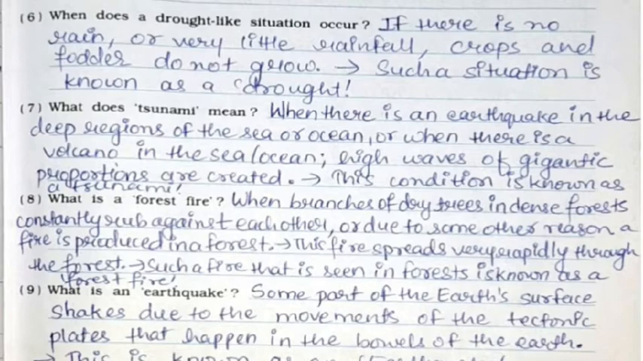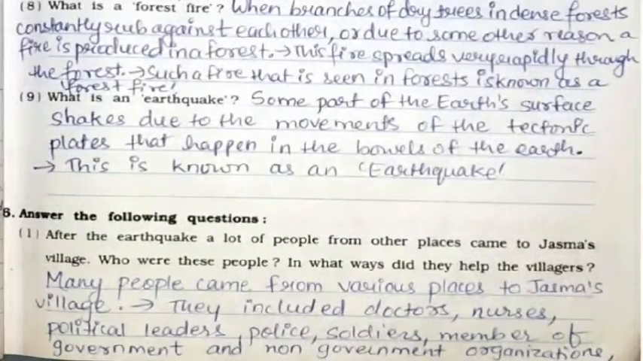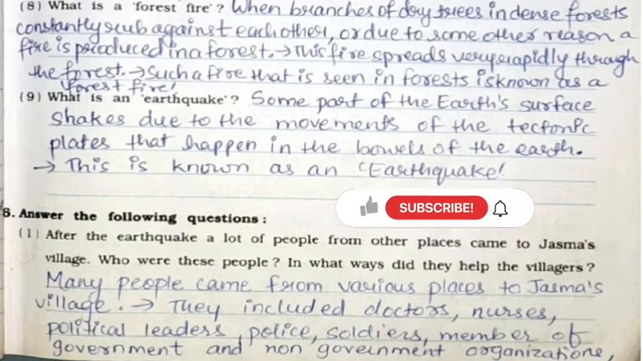Now, eighth one, what is a forest fire? When branches of dry trees in dense forest constantly rub against each other, or due to some other reason, a fire is produced in a forest. This fire spreads very rapidly through the forest. Such a fire that is seen in forest is known as forest fire. Ninth one, what is an earthquake? Some part of the earth's surface shakes due to the movements of the tectonic plates that happen in the bowels of the earth. This is known as earthquake.